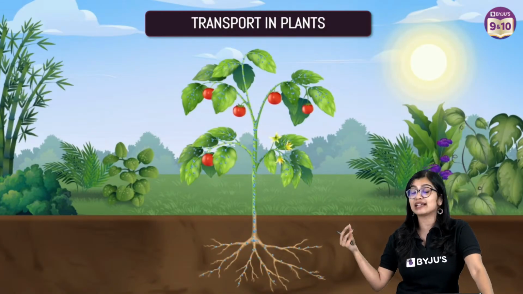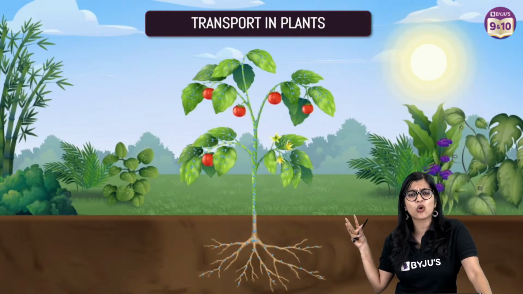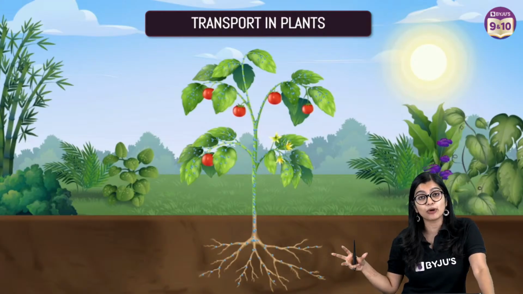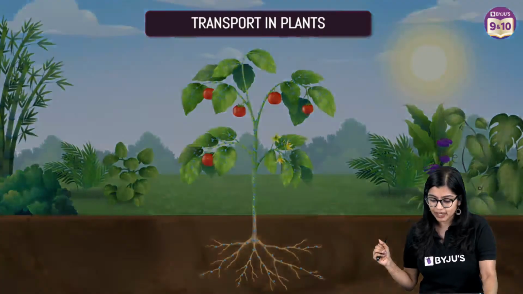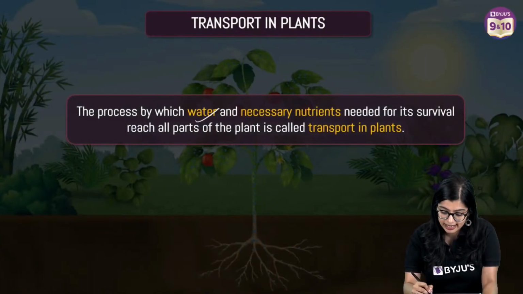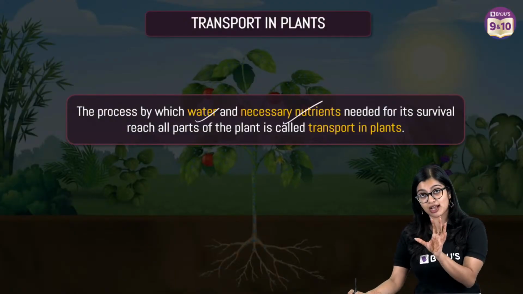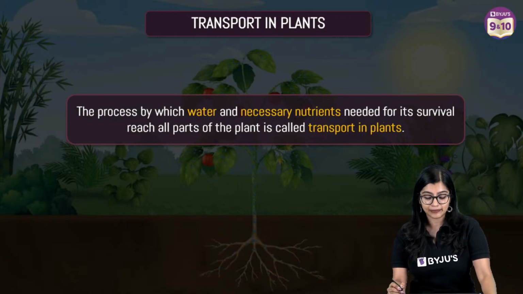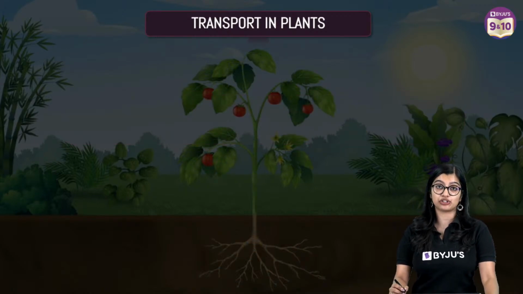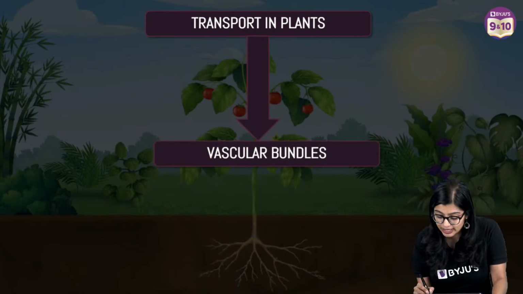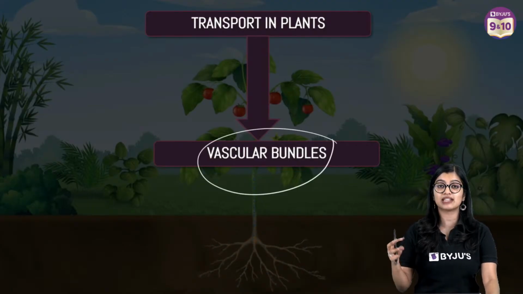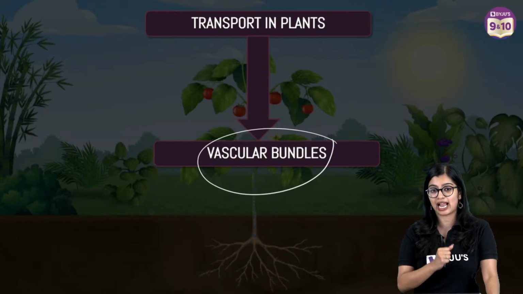There are amino acids, proteins, and so many other things. So water and necessary nutrients need to be transported to different parts of the body for its survival. Which is why, for transportation in plants, there are vascular bundles.